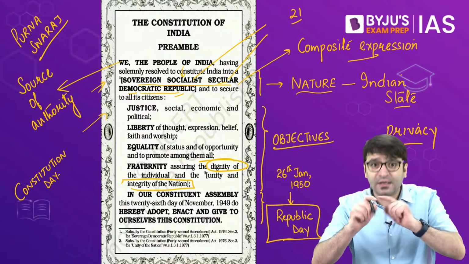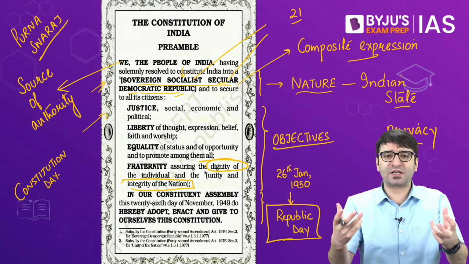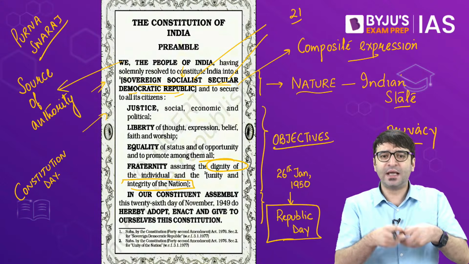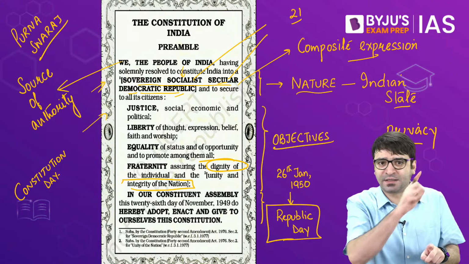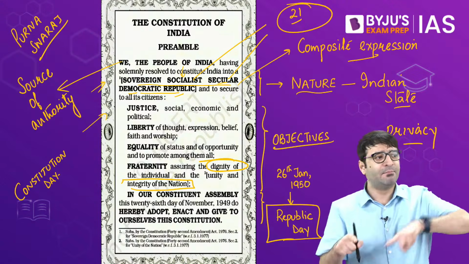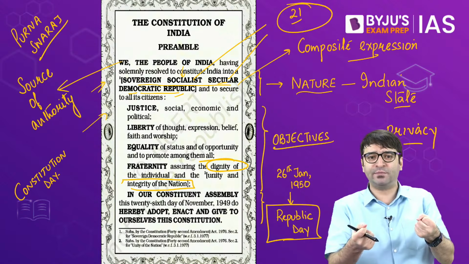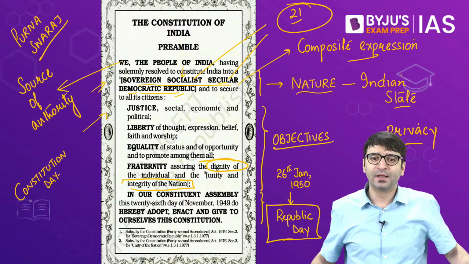If there is privacy, then there is dignity for an individual. And that is why the 9-judge bench of the Supreme Court said in 2017, in the K.S. Puttaswamy case, that the right to privacy is a fundamental right guaranteed under Article 21 of the Constitution, by looking at the preamble. Because the preamble talks about the dignity of an individual, and this dignity is not possible without privacy.